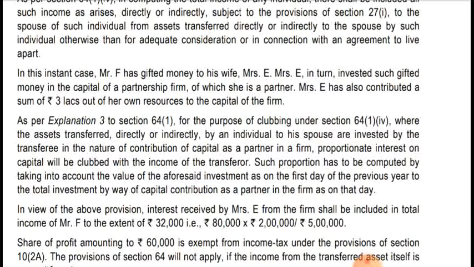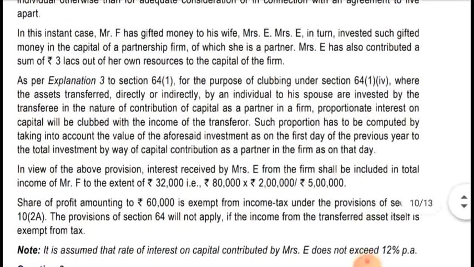Proportionate income, interest income, will be clubbed in the hands of the transferor. Such proportion has to be computed by taking into account the value of the aforesaid investment as on the first day of the previous year to the total investment, that is, the capital contribution as per the partner in the firm on that day itself. That is, the total contribution we have to take on the first day of the previous year, and the capital contribution by her spouse on the first day of the previous year, that amount will be clubbed.